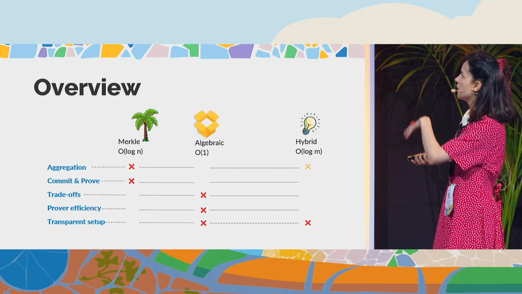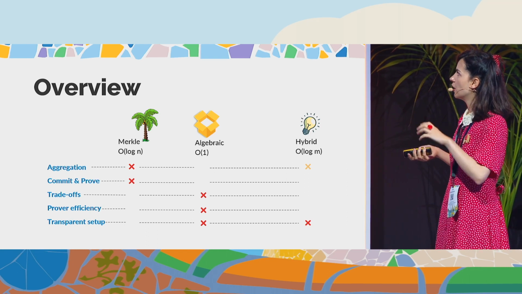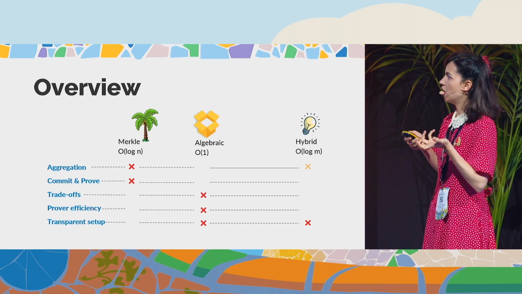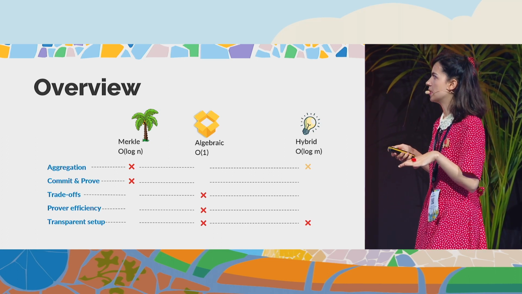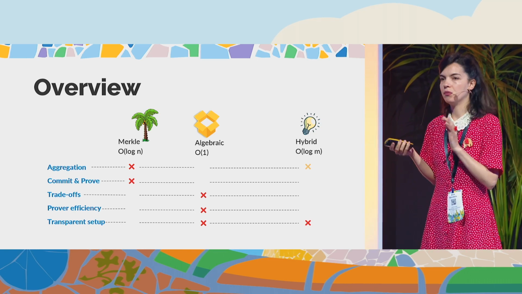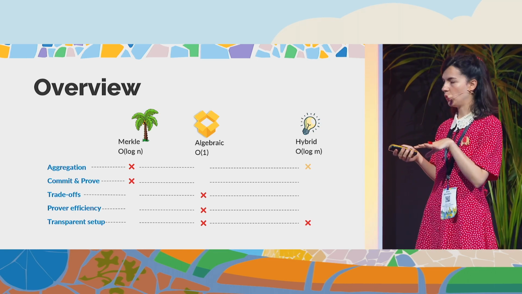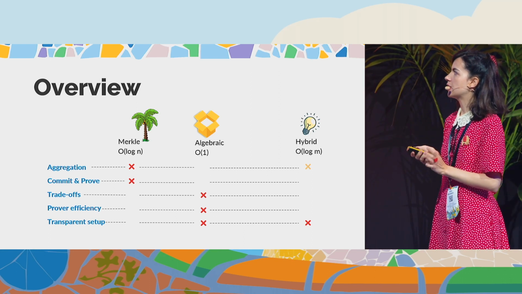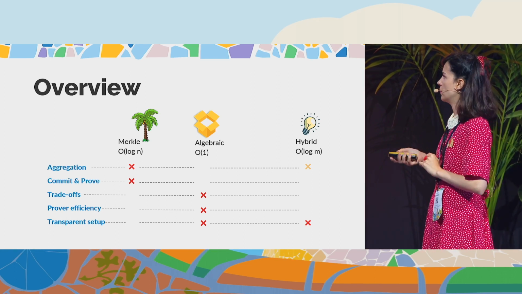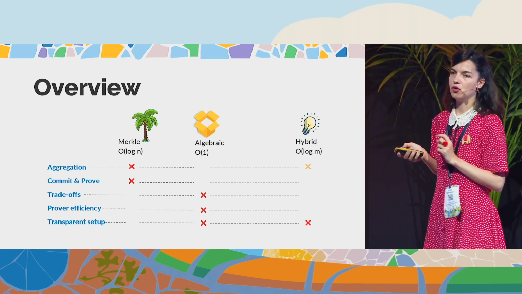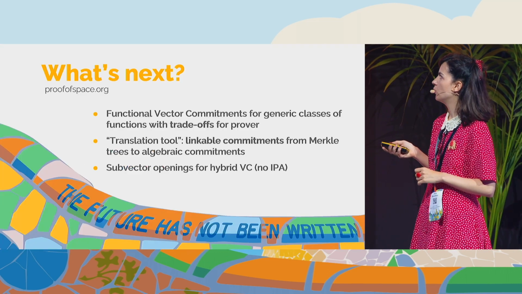And we build this hybrid tree-based algebraic vector commitment that is still algebraic. It has nice properties about trade-offs, commit and proof, because it's algebraic and it's compatible with snarks. And it's efficient in a sense we can still do trade-offs, but not as efficient as Merkle trees. So we still don't have all the properties, but we're closer to the goal.